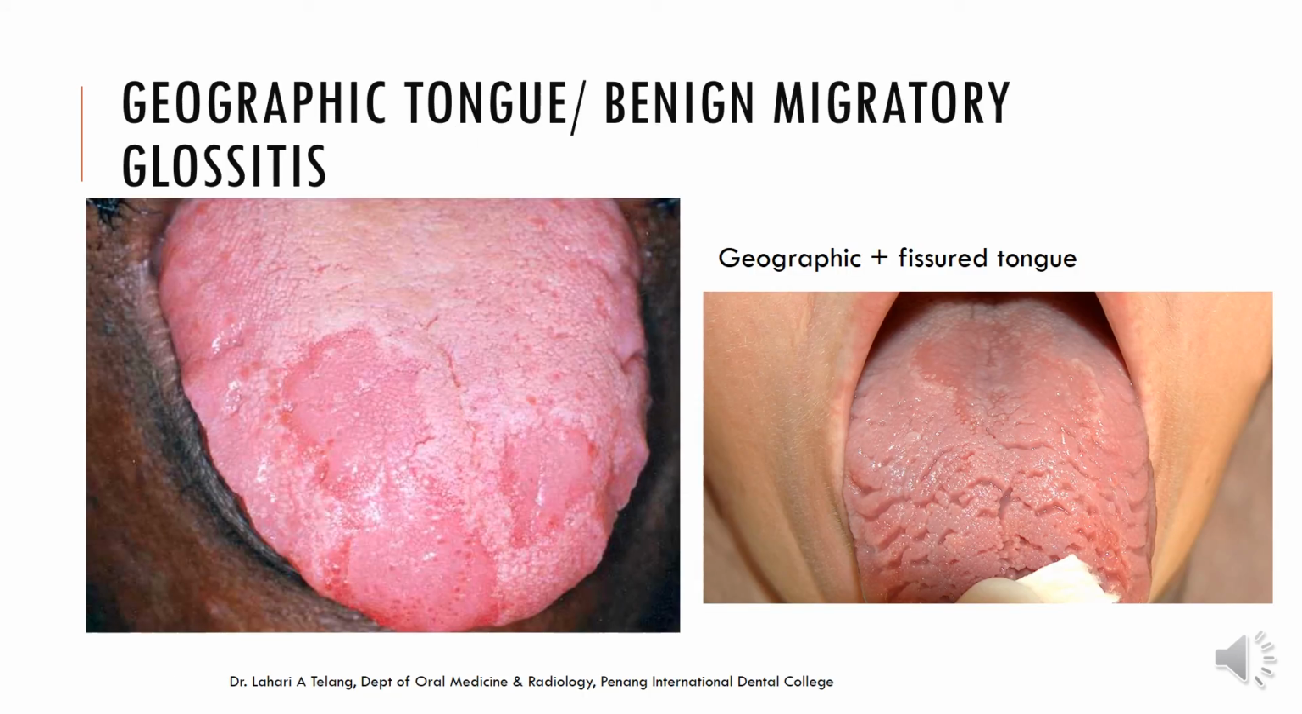Geographic tongue. Now why have we included it here? It is because of the red and the white appearance, the red in the center and an annular pattern of white rim around the lesion. This is a benign migratory glossitis, nothing to worry about. It generally keeps moving from one place of the tongue to the other, and the patient may have a mild burning sensation, but generally they are asymptomatic and don't really cause much concern. But in some cases they could be associated with fissured tongue. It's important that you get these patients tested for the presence of diabetes mellitus.